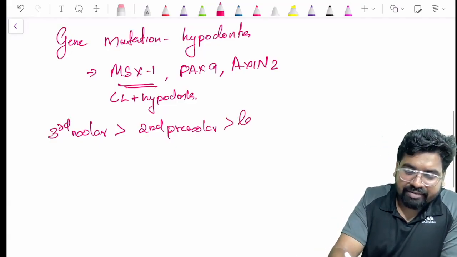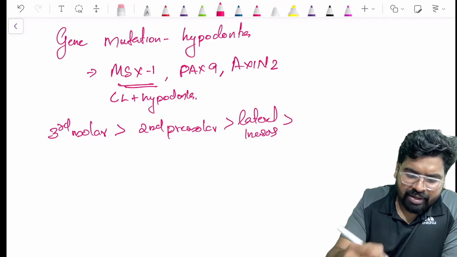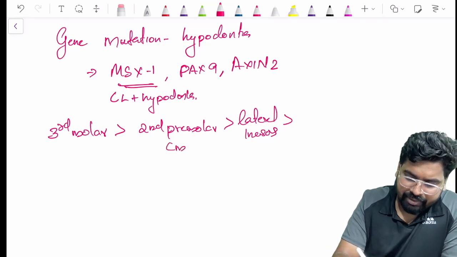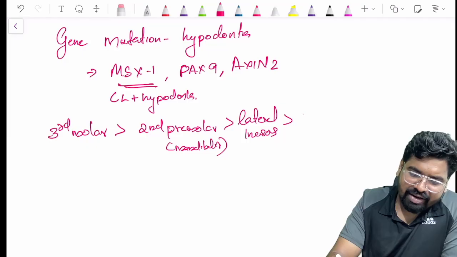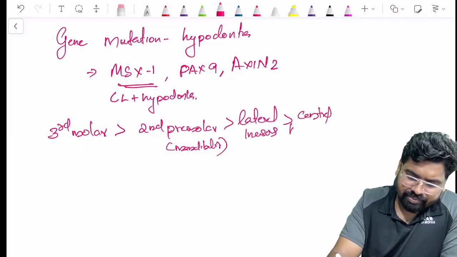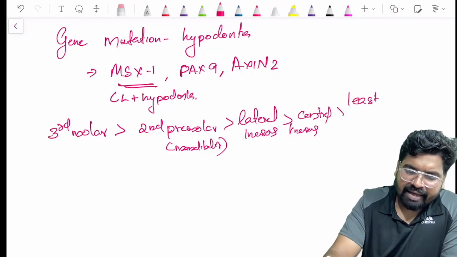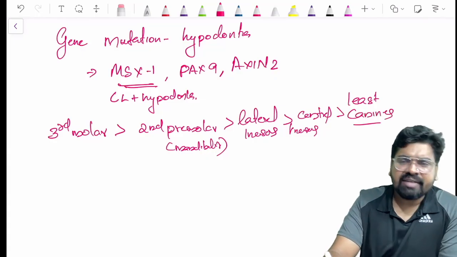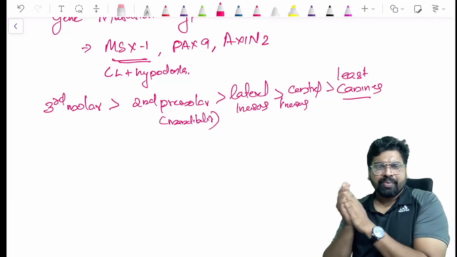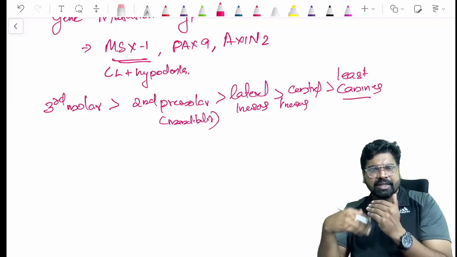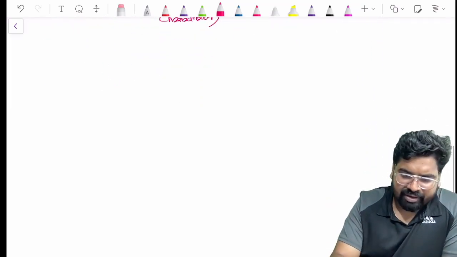Then comes your lateral incisors. Mainly the second premolars will be mandibular. Then comes your central incisors. And the very least missing are the canines. Canines usually don't undergo missing. So for hypodontia, we have seen the different terms, the different genes, and the most common teeth.